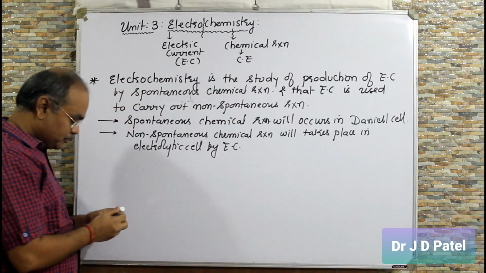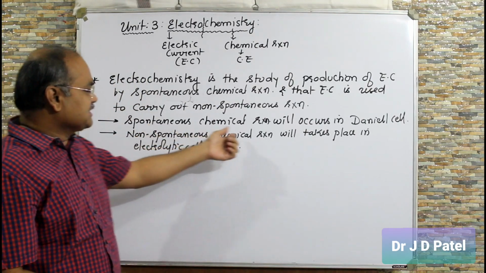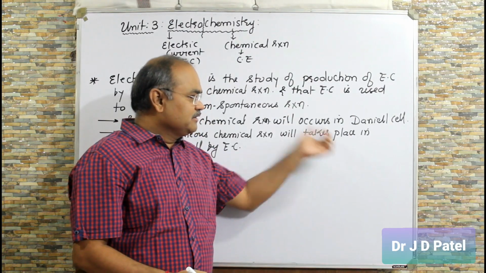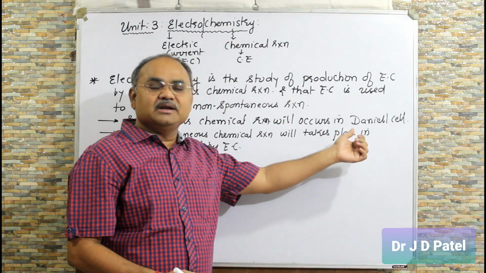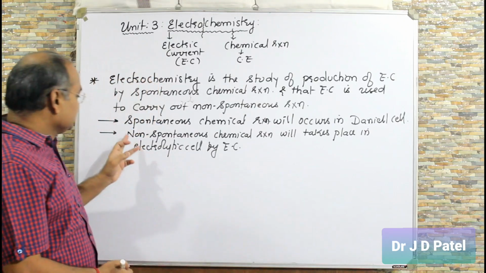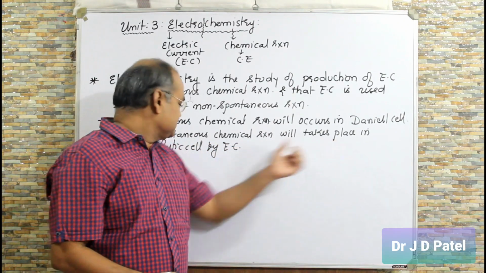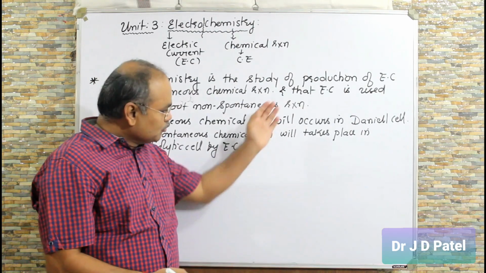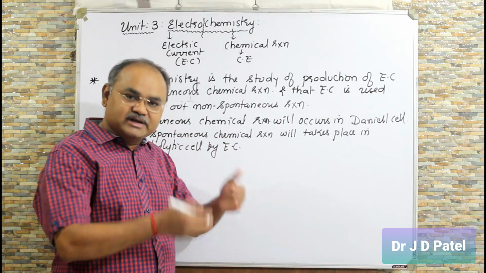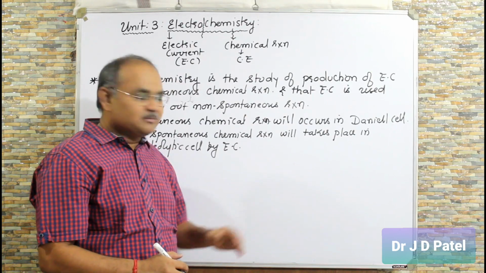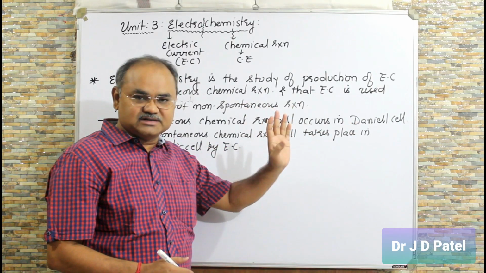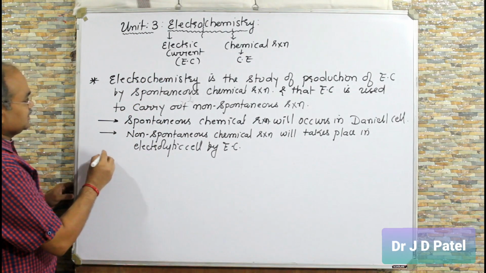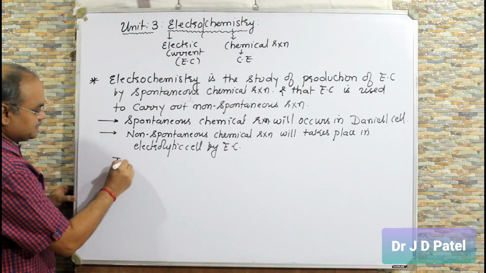So these 2 points you have to remember, that spontaneous chemical reactions are taking place in Daniell cell, and from Daniell cell, when spontaneous reaction takes place, electric current is produced. Non-spontaneous chemical reaction will take place in electrolytic cell by passing electric current. Both the types of cells we are going to study in detail in this chapter. But first, Daniell cell we have already discussed in 11. But again we are going to discuss. Clear? Now, importance of electrochemistry.